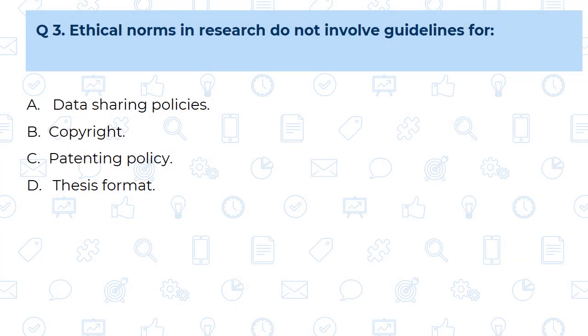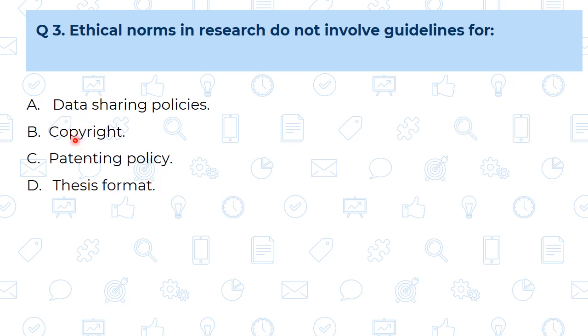Question number 3. Ethical norms in the research do not involve the guideline for. Means out of these 4 stages of the research, at which stage of the research there is no need of ethical guidelines? First, data sharing policies. See, this is very critical stage of the research. In the data sharing policies, there is a possibility of any kind of misconduct happen by the researcher. Hence, ethical norms or the guidelines has to be there in the data sharing policies.